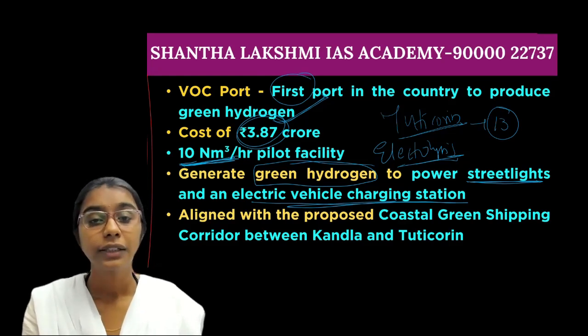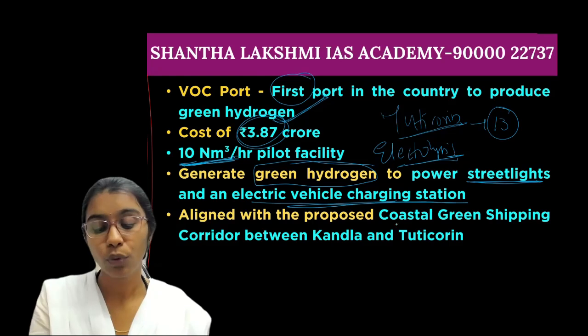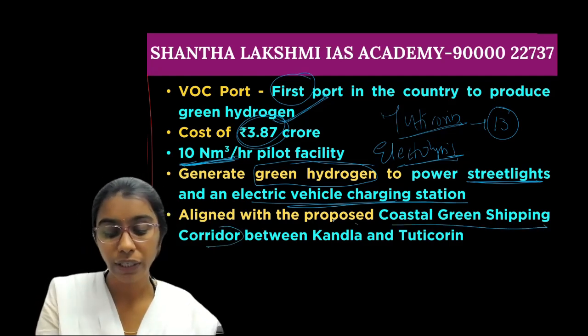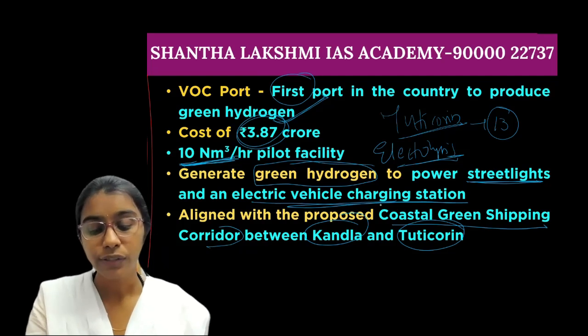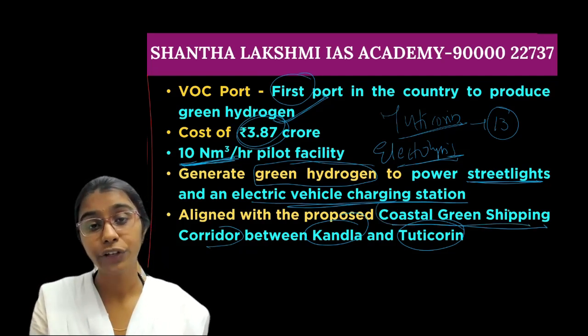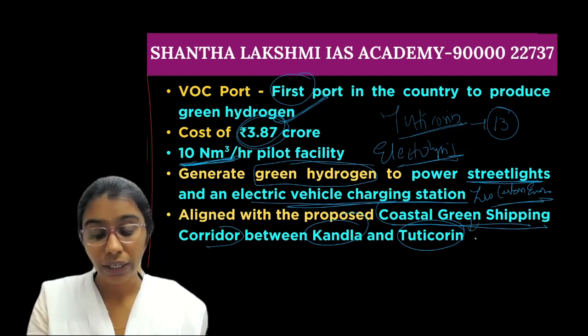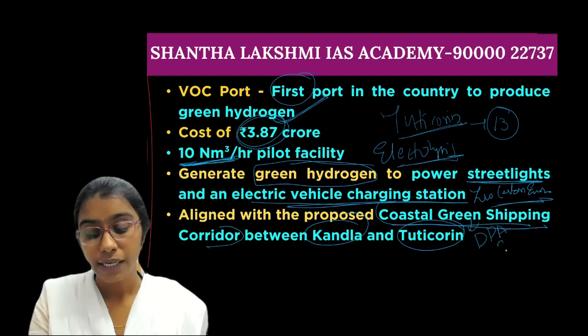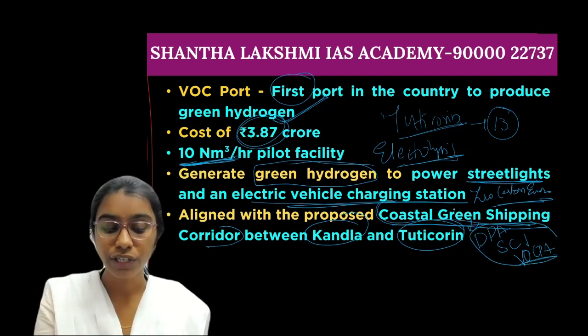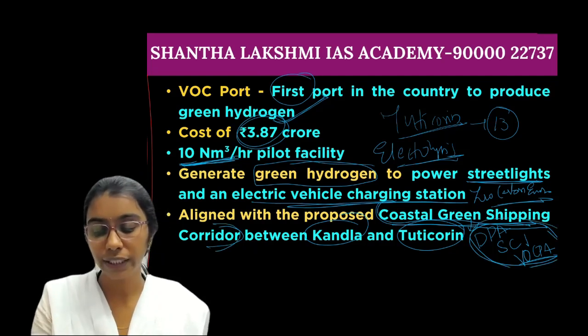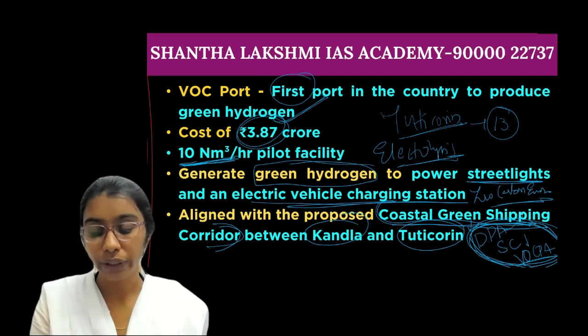And this green hydrogen project is aligned with the proposed coastal green shipping corridor between Kandla and Tuticorin. So this coastal green shipping corridor will aim to ensure zero carbon emission shipping. This is the project of the Deendayal Port Authority, Shipping Corporation of India, and the VO Chidambaram Port Authority. So this is a collaborative effort of these three organizations.